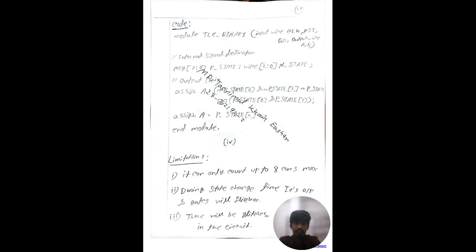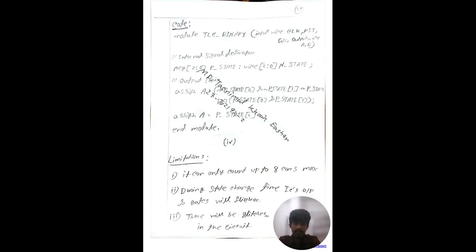The output logic we have assigned is A and B. A is the expression we got before, written using the special symbols. The same goes for B, which we have assigned with present state. Sorry for the writing mistake here. I have written assign A, but it should be assign B. After that, we ended the module.